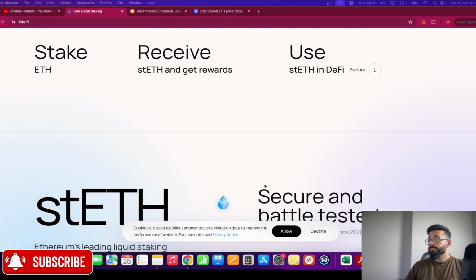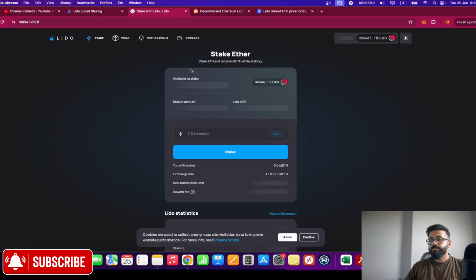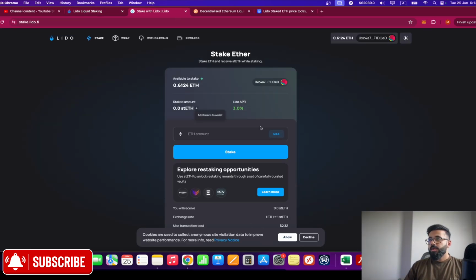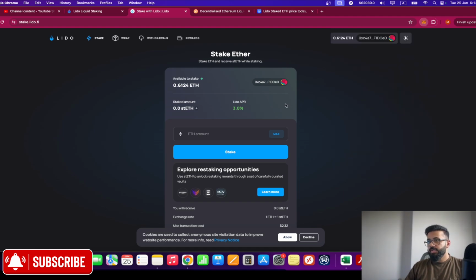To start staking, simply click on the stake button right here. And from here, my wallet is connected. I believe I have some Ethereum in my wallet. I have 0.61 Ethereum at the moment. And if I want to stake, I will just set the amount here. In this case, I'll just click on max and then I will click stake. And just like that, my Ethereum will be transferred to Lido and they will be staked.